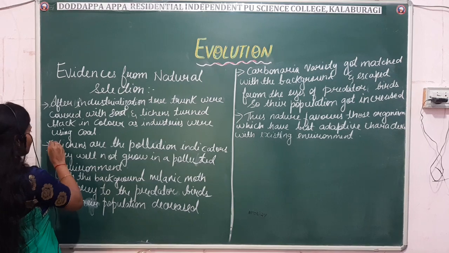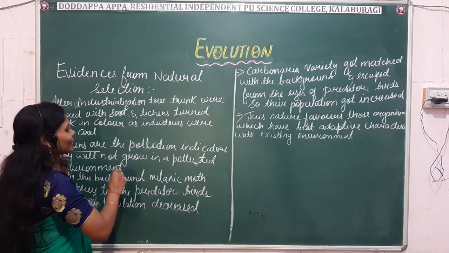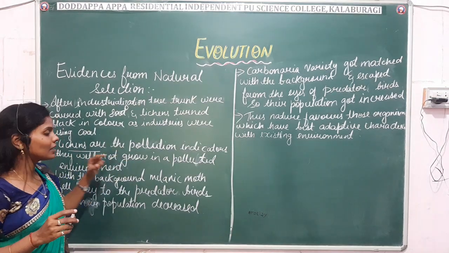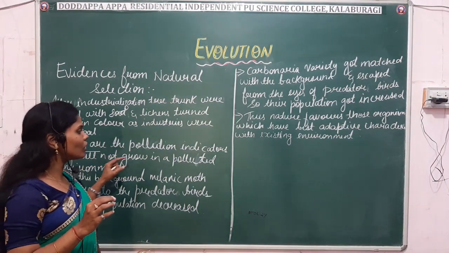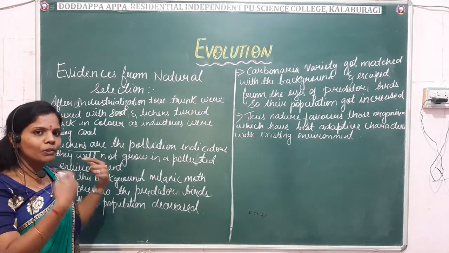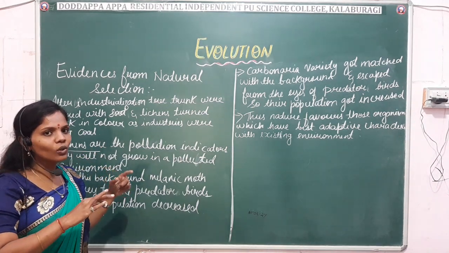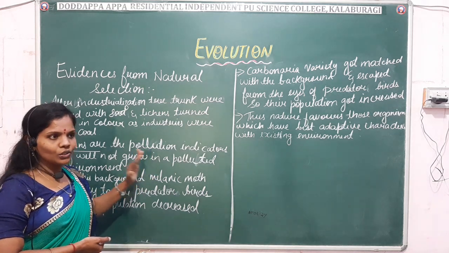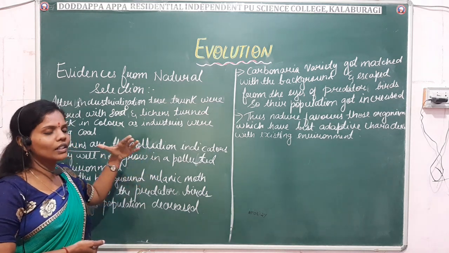Okay, this is most important, please listen here. The lichens are pollution indicators, right? They are the pollution indicators and they will not grow in a polluted environment. Okay, so before industrialization there were no industries and as such there was no pollution. So due to that, the complete trees were covered with the lichens.